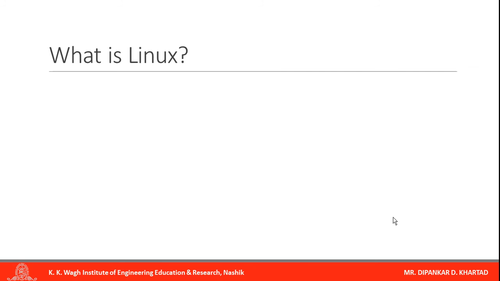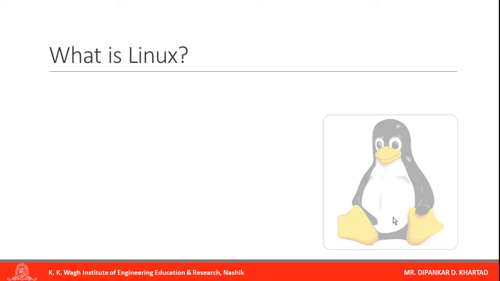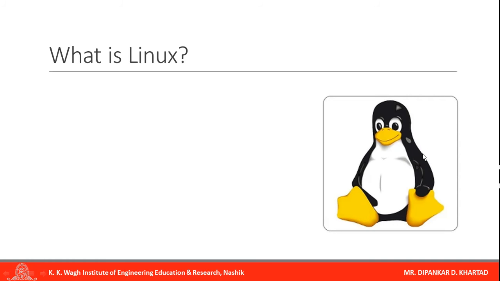Now we will start with what is Linux. Linux is developed by the scientist Linus Torvalds in 1991. Linux is the best known and most used open source operating system.